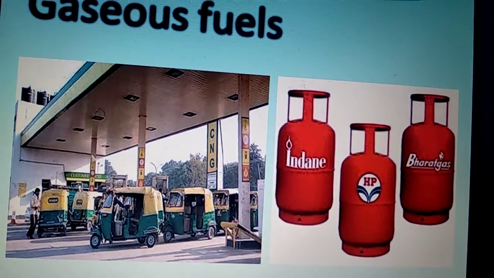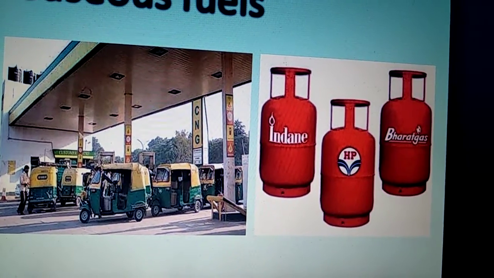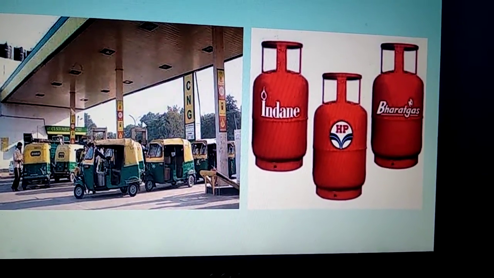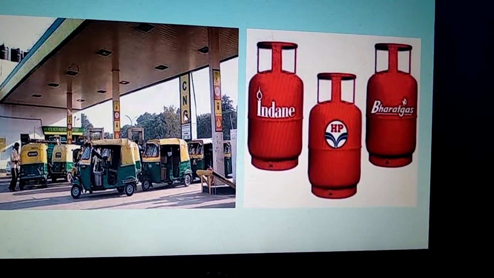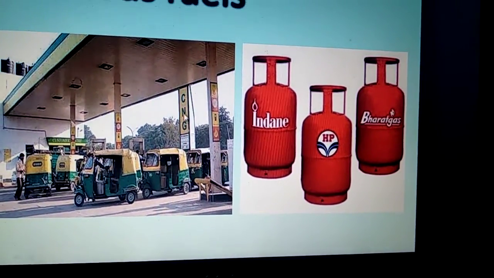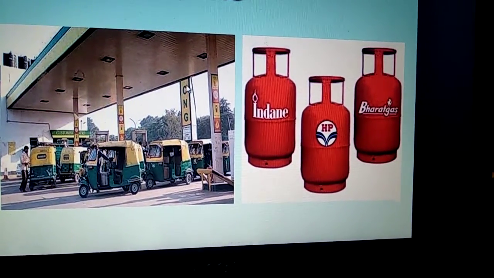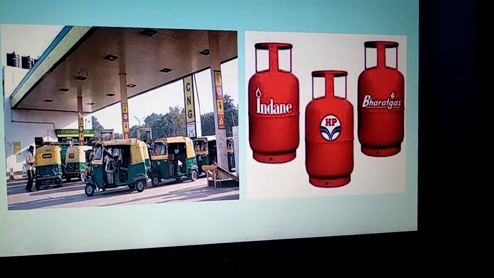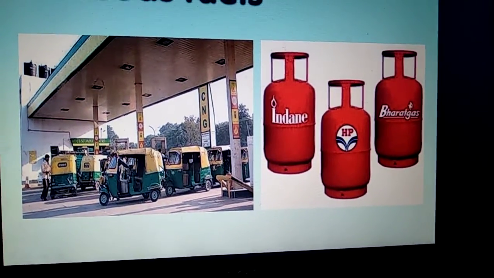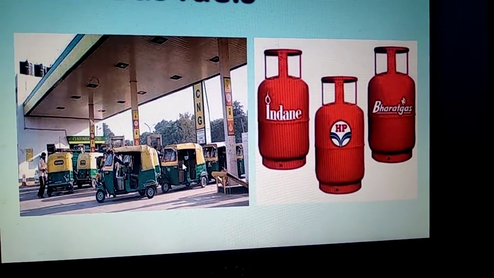Gaseous fuels here, see, this is a filling station, and on this filling station it is written CNG. CNG means compressed natural gas. The natural gas that we obtain from within the earth, that is compressed and it is used as a fuel in vehicles, buses or autos, taxis. They are all filled with this compressed natural gas and they run on this.